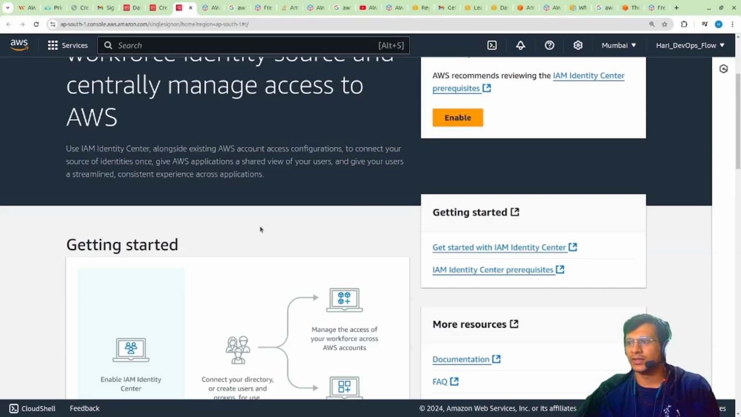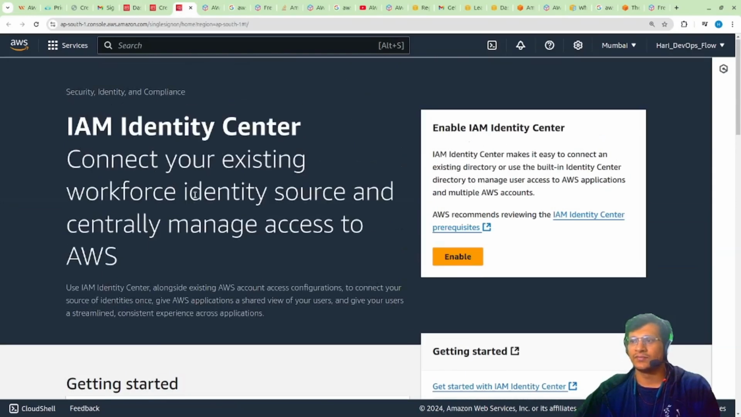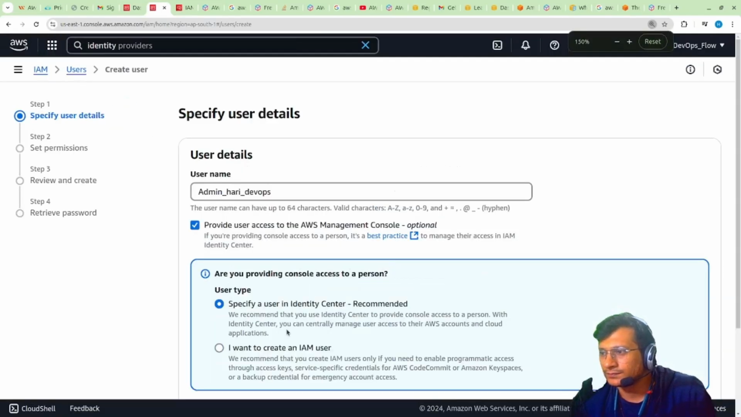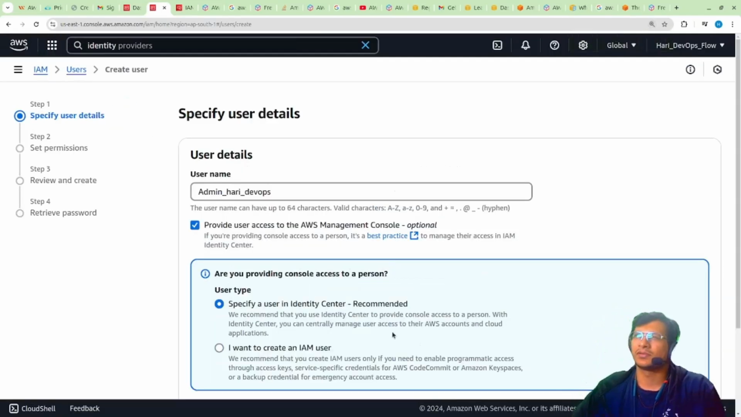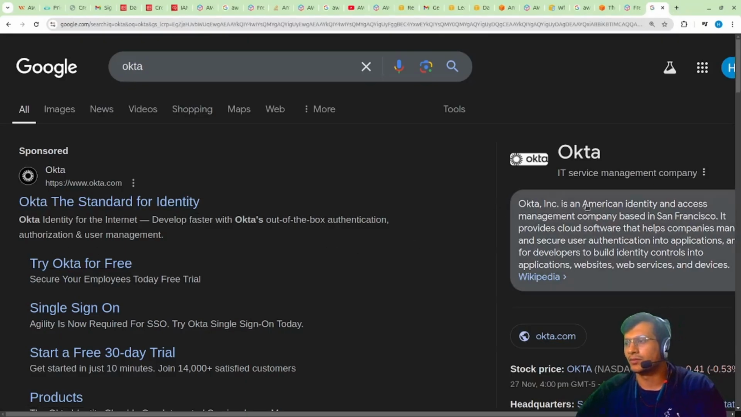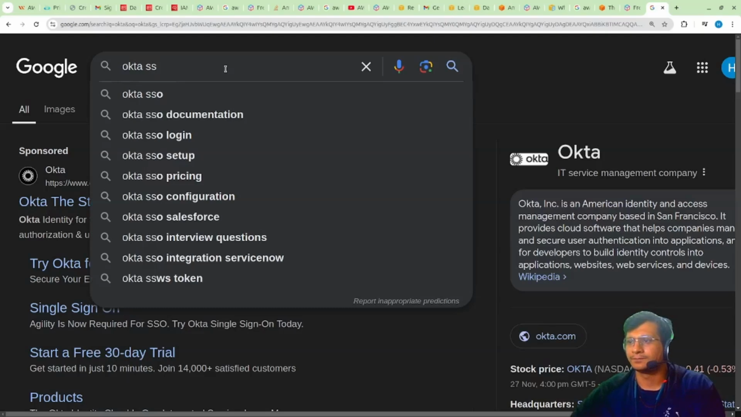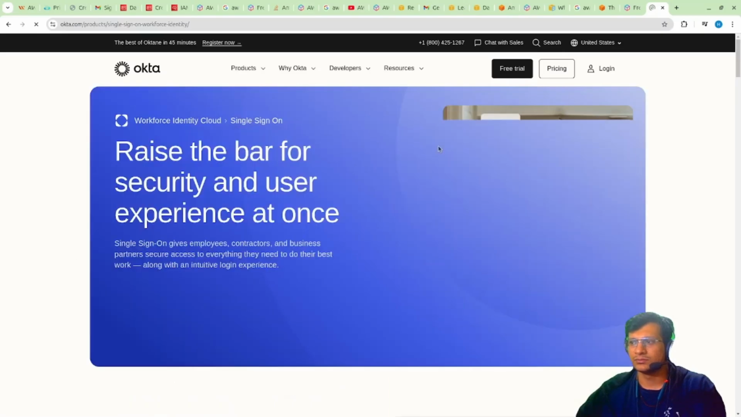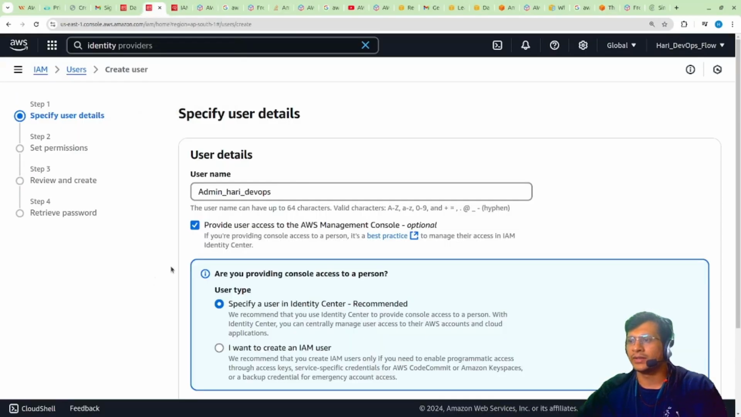So I'll just go. This is identity management. So connect your existing workforce identity source. Okay, so it is more like a single sign-on or something like that. So we will not be using it right now. Here, if you can see, it recommends to use identity center, provide console access to a person with identity center. You can centrally manage user access. So there are some single sign-on services like Okta. In my current company we are using this Okta SSO. This single sign-on Okta is also a great tool. We'll just integrate it with the identity center.